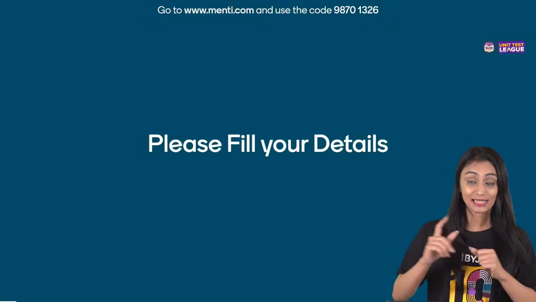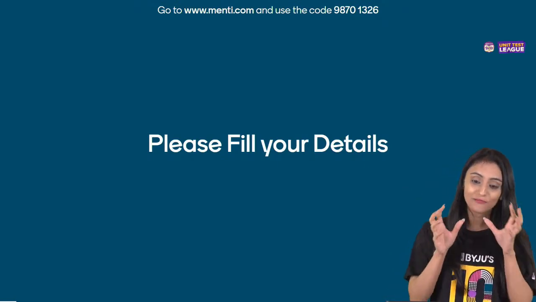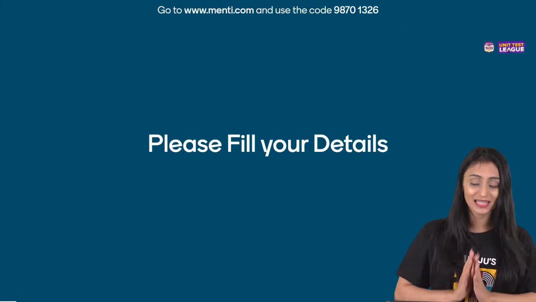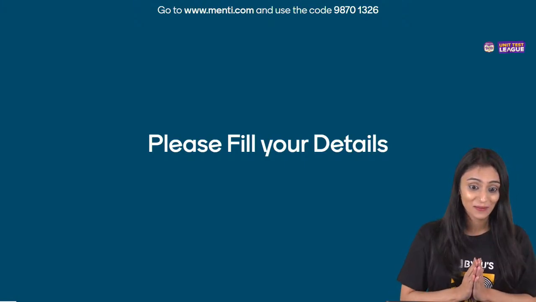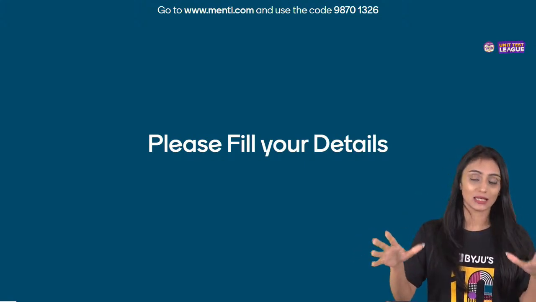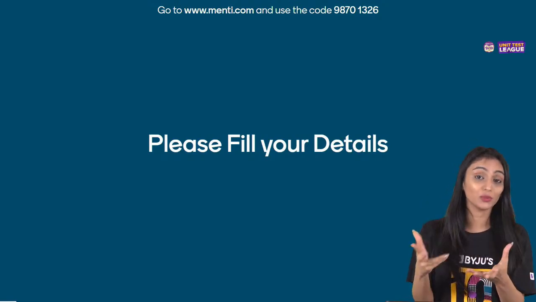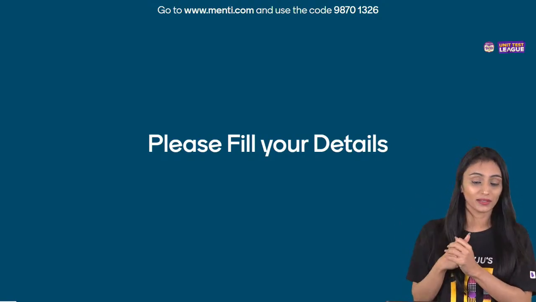Okay, so once you join it, it will redirect you to a page wherein you have to fill in your details. Details as in your name, your grade, your phone number, and your area pin code. Quickly fill in all the details. Make sure that the details are correct because some selected winners are going to get the BYJU'S goodies. So for providing you that, we would require the correct details over here.